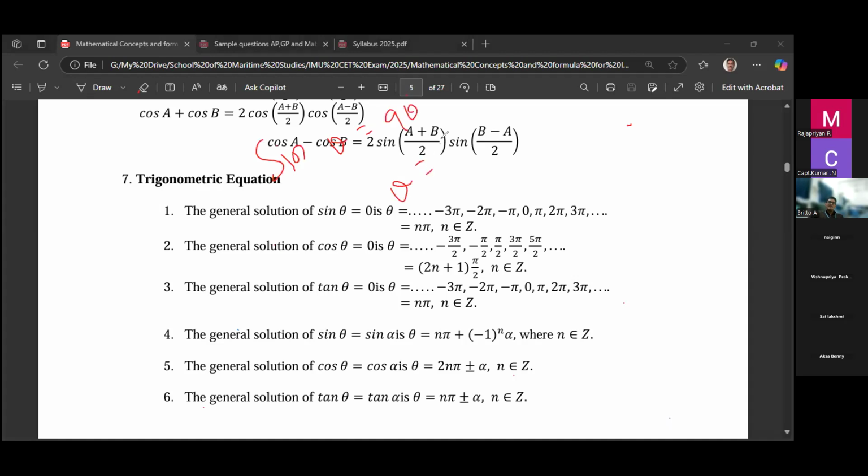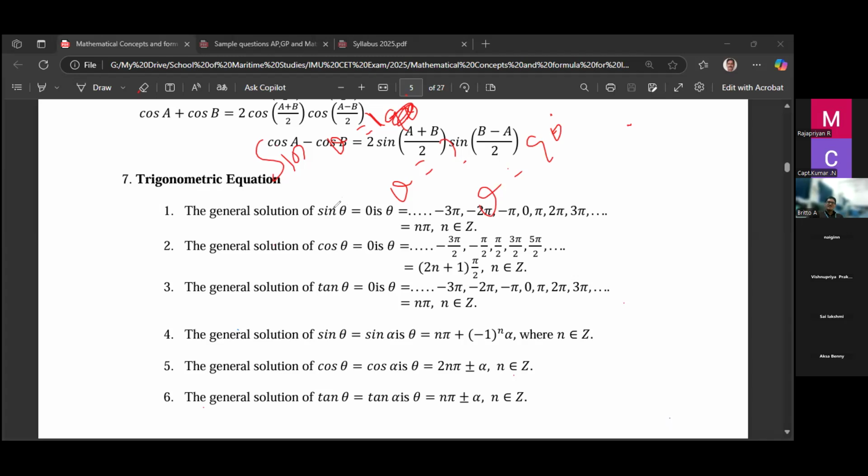What is the value of theta? If they ask, for what theta is sine theta equal to 1, not 9. Sine theta equal to 1, what is theta? Then we say 90 degrees. Not only 90 degrees, but also its multiples.